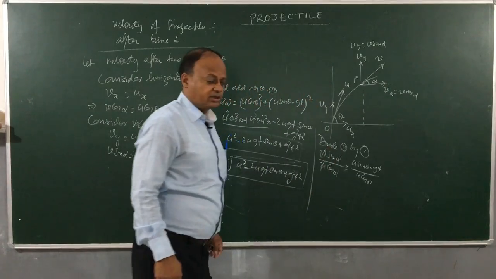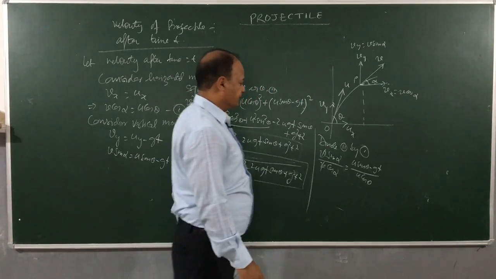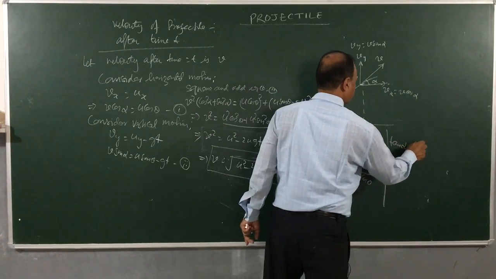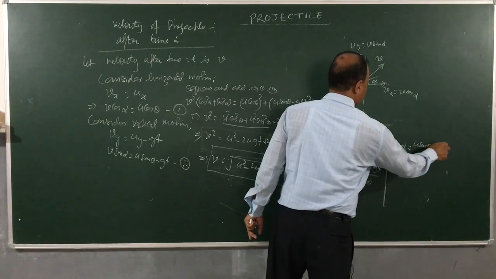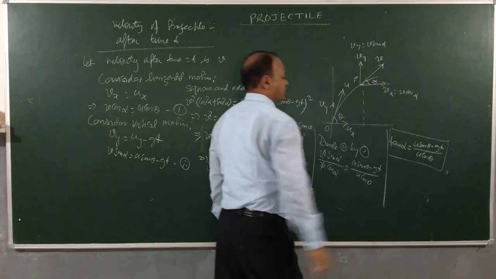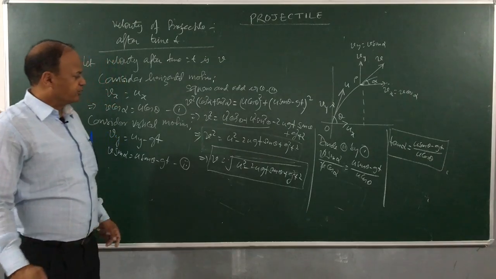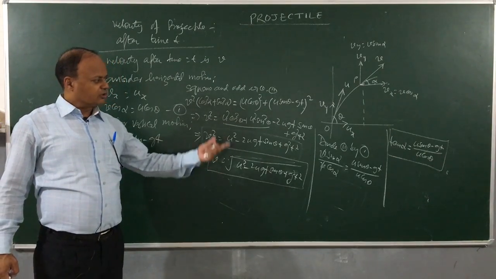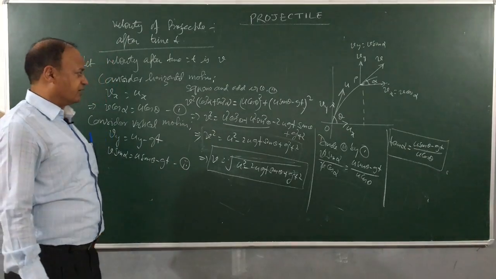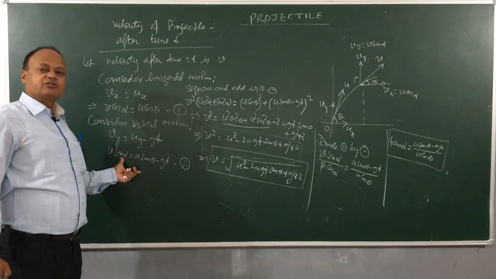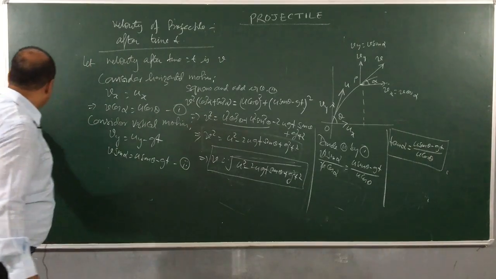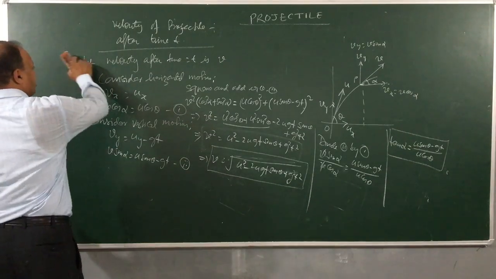Now V and V will cancel out. Sin by cos is tan. So we get here tan alpha is equal to u sin theta minus gt divided by u cos theta. So children, we have been able to calculate the magnitude of velocity, and also we have calculated at what angle it will be directed. So depending on what data is given and what is demand of the question, we can use this equation and find out whether it is angle, whether it is time, or whether it is velocity. Okay. Let us see a sample problem on this.